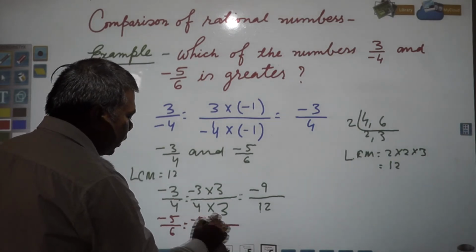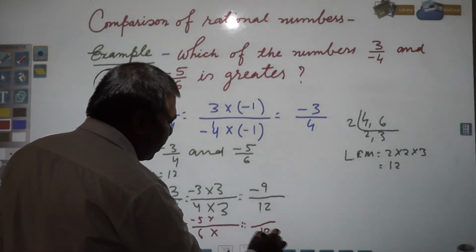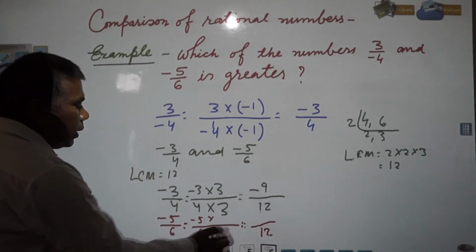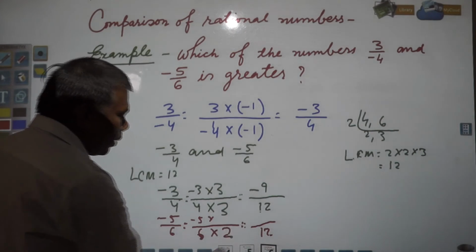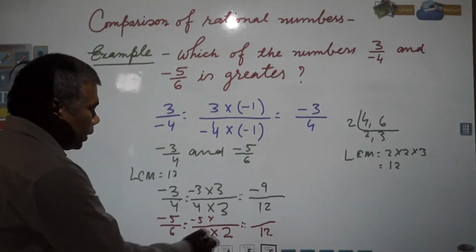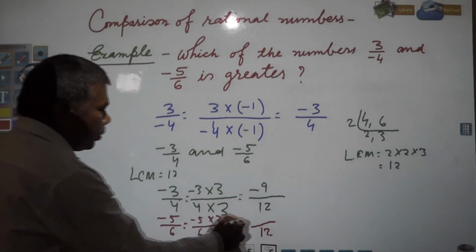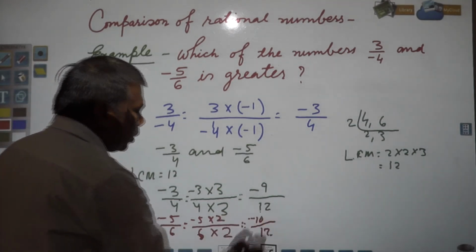The denominator is required to be made 12. So what number is required to be multiplied by 6 so that it will become 12? So 2 will be required to be multiplied by 6. So 6 twos are 12. So here also we will write 2, and 5 twos are 10, meaning minus 10 by 12.